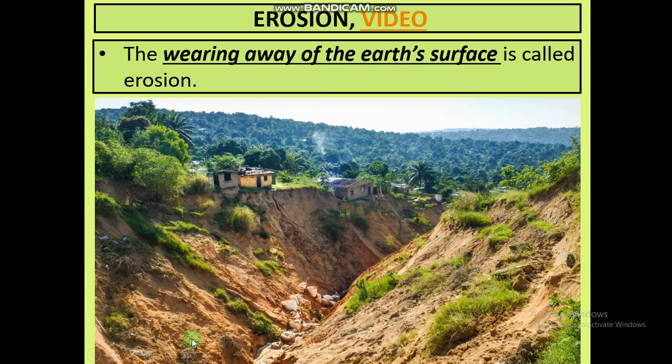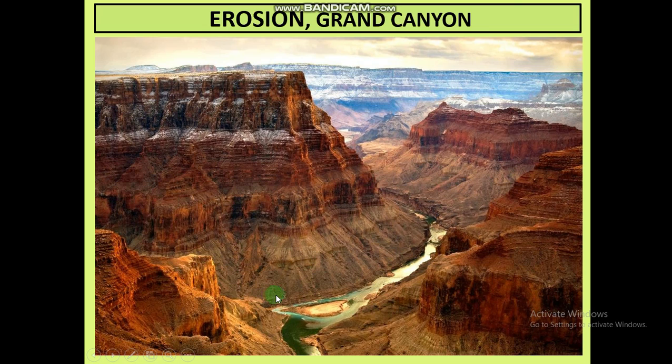So this is the example of erosion, when the water takes away the fertile soil from the upper surface of the earth.